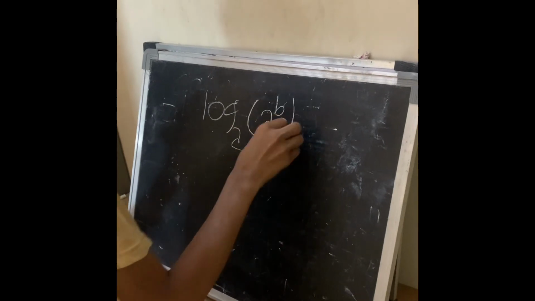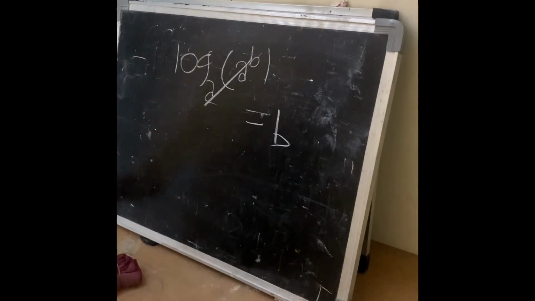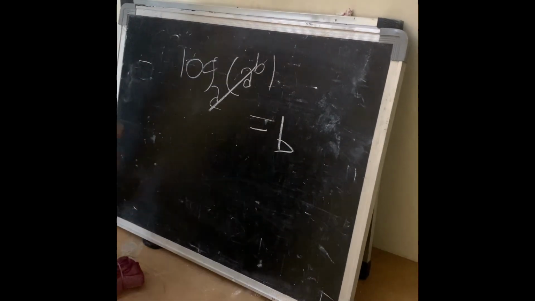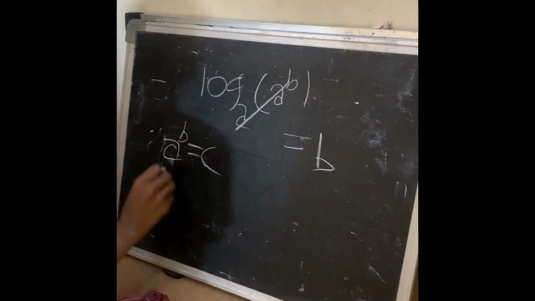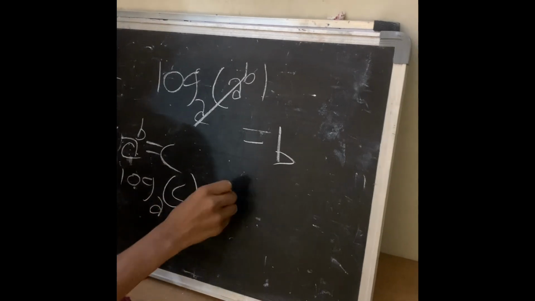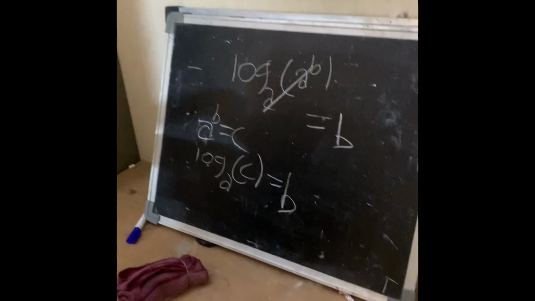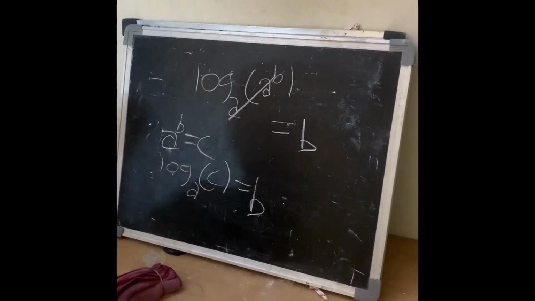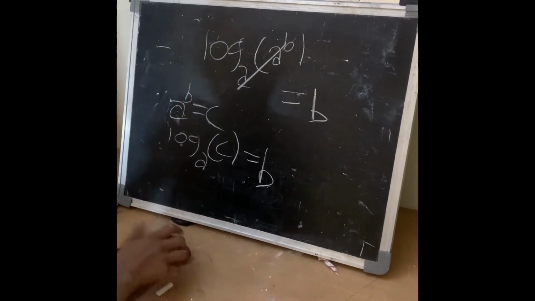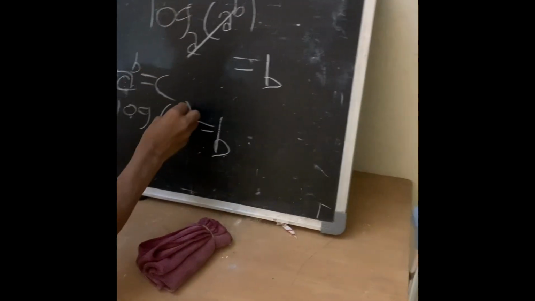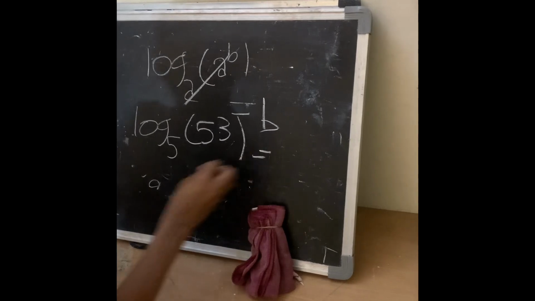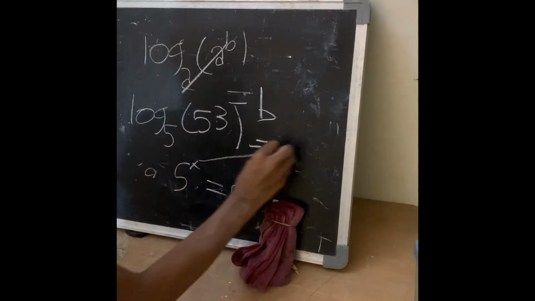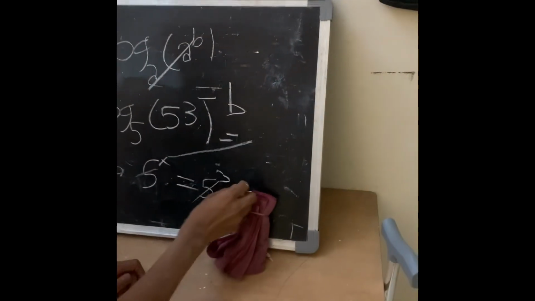And the next thing is logarithm of base A of A to the power of B, which means this should cancel out and equal B. The reason is that logarithms are the basic inverse of exponents. Like, if you have A to the power of B is equal to C, then the logarithm with base A of C should equal B. So a logarithm with the base A of A to the power of B equals B. For example, the logarithm with base 5 of 5 to the power of 3: 5 to the power of x is equal to 5 to the power of 3, so this cancels out and eventually gives us 3.